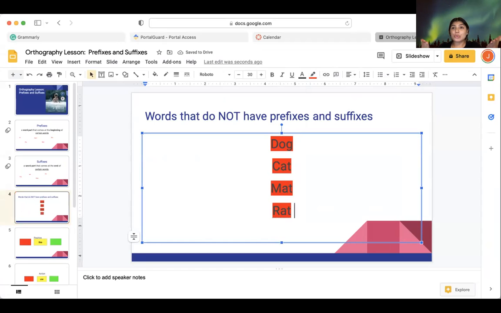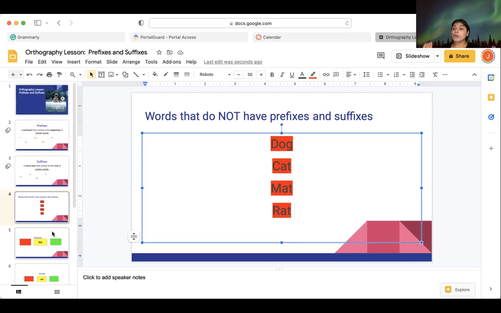So I want you to write on your piece of paper a couple more words. Okay, so this is just to name a few: dog, cat, mat, rat. These are words that don't have prefixes or suffixes. So I want you to remember that not all words have prefixes and suffixes.